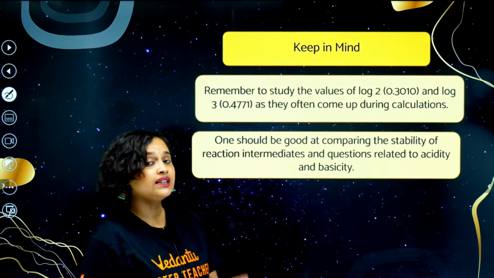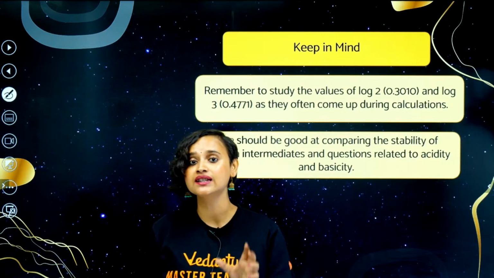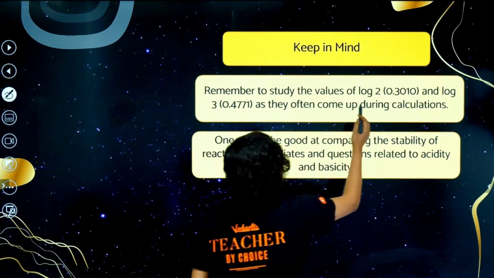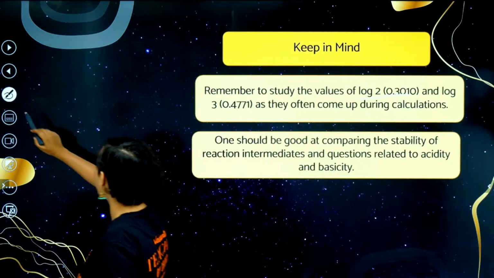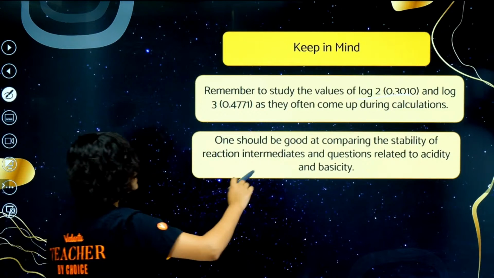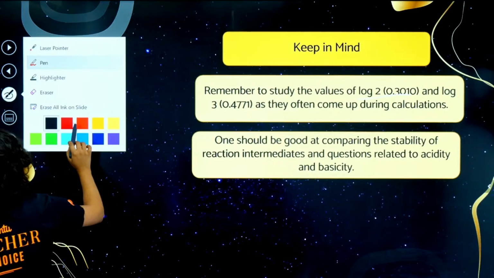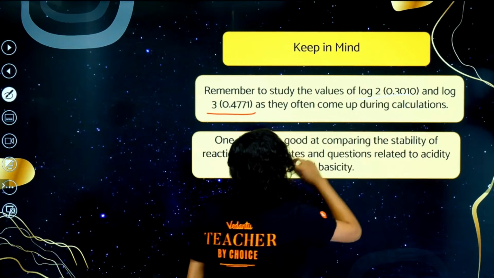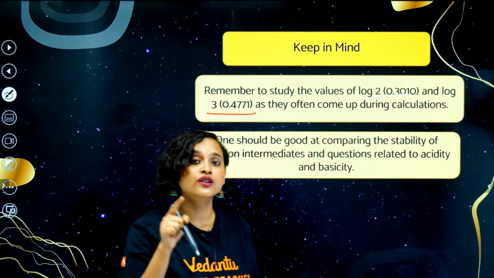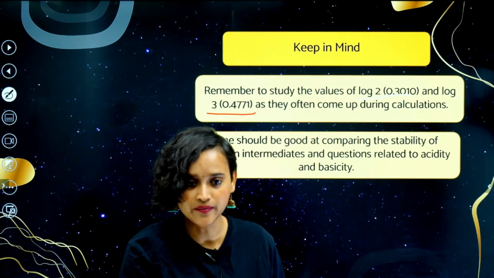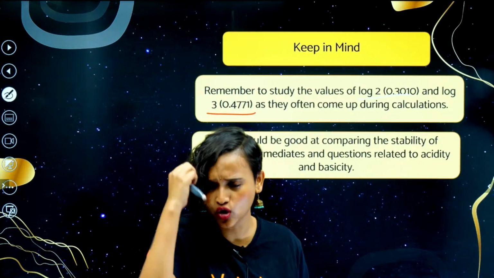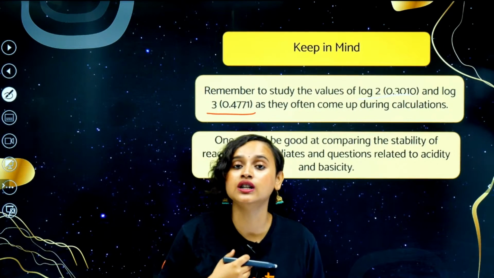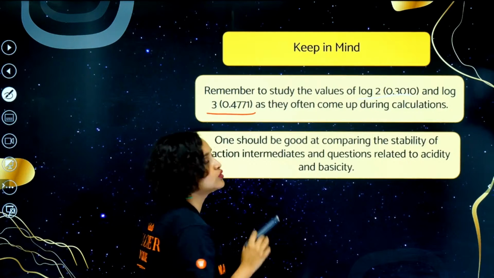Anyway, now what are the things that we need to remember? Some of the things that will help us in the examination hall is that please learn some of the log values. Okay, log 2 value, learn it. Learn the value of log 3 as well. These are the values that I have written, because you get to see them often in the calculations. Most of the calculations you will be able to see log 2 and log 3 there.